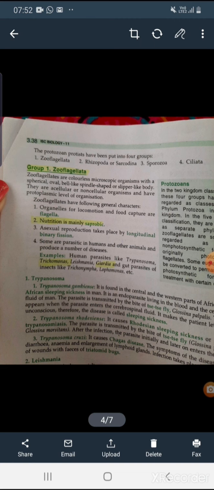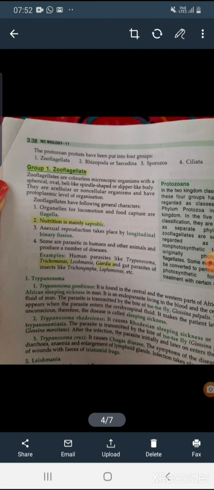Asexual reproduction takes place by longitudinal binary fission, and some are parasitic in humans, means some zooflagellates are parasitic in humans and other animals to produce a number of diseases.